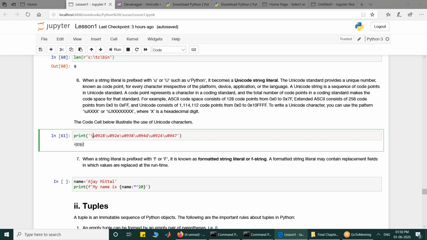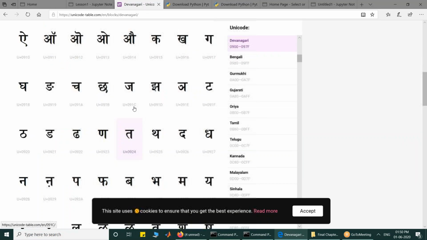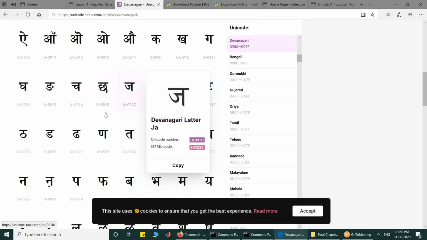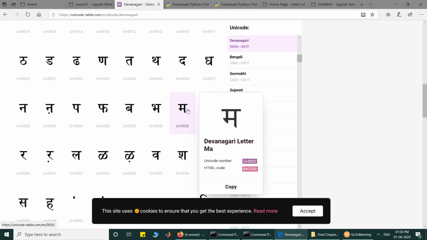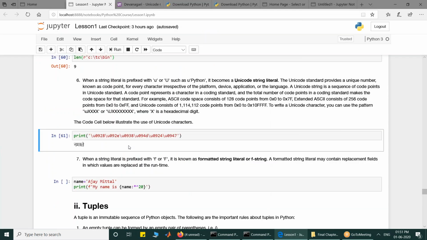This is 092E. Here it is, Ma. So the code is 092E. Okay. So I have written 092. This way you can get the Unicode characters from some table, and whatever you want to print, you can use those Unicode codes here. And once you execute it, it will print this. So the third thing that we got is the Unicode string: the normal string, raw string, and the Unicode string.